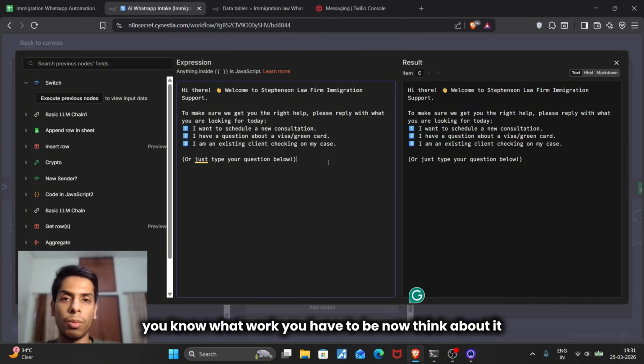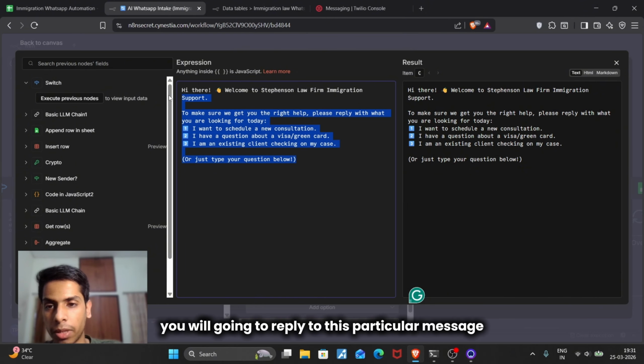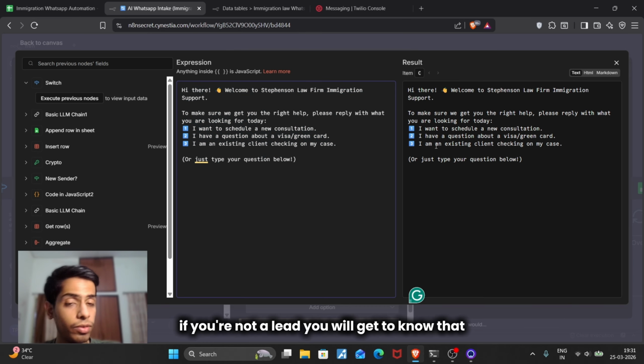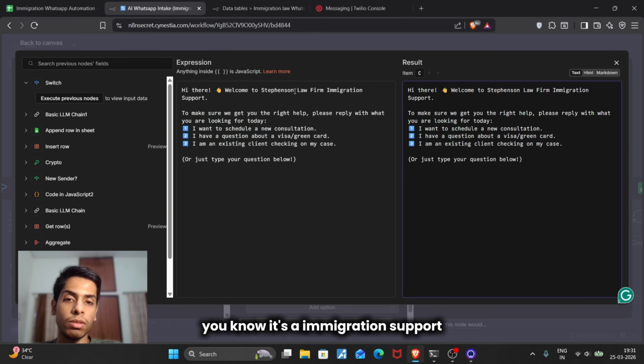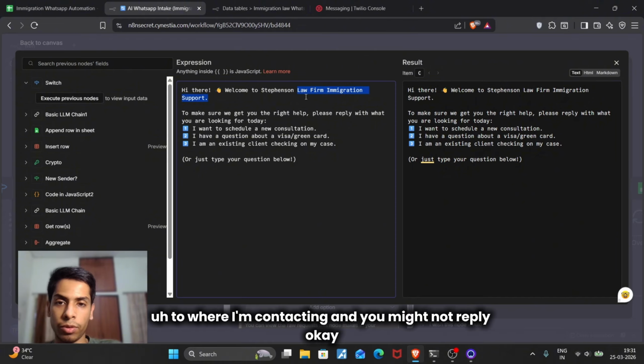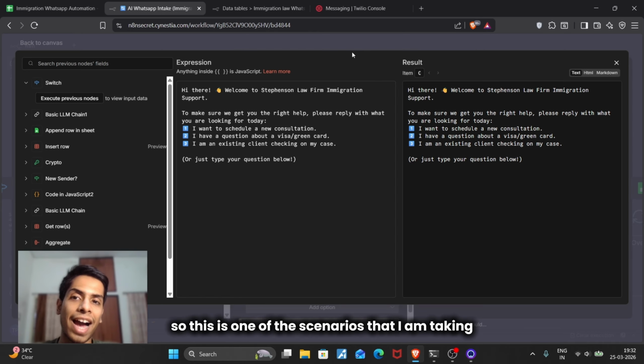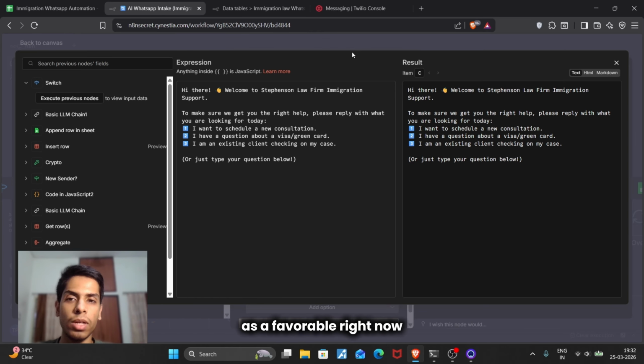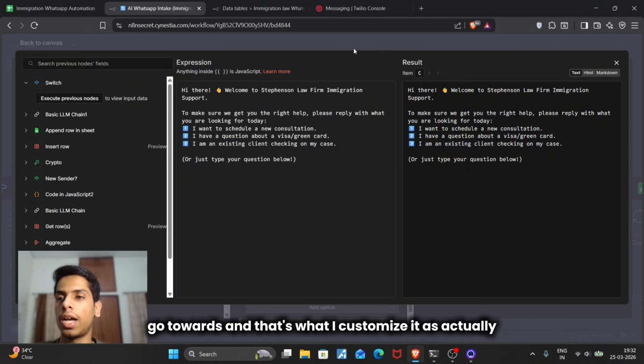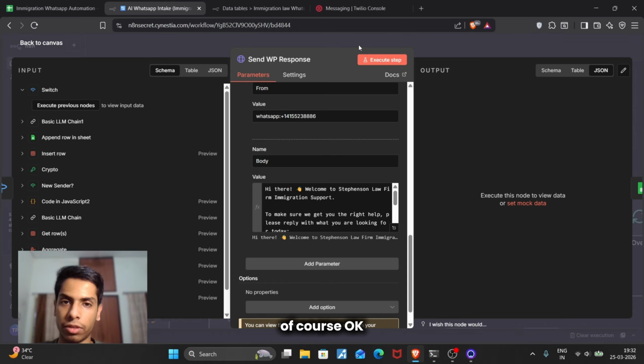Now, think about it. If you're a lead, you're going to reply to this particular message. If you're not a lead, you'll get to know that it's immigration support I'm contacting about, and you might not reply. Okay, so this is one of the scenarios that I am taking as favorable right now. Other lawyers and law firms have their own different scenarios that they want to go towards, and that's what I customize, of course.